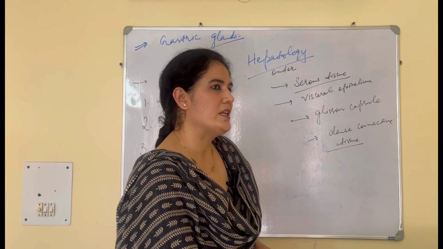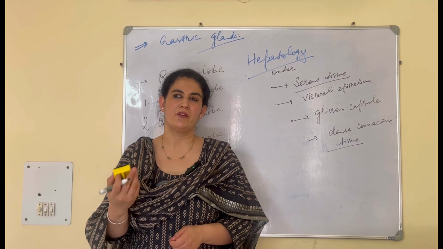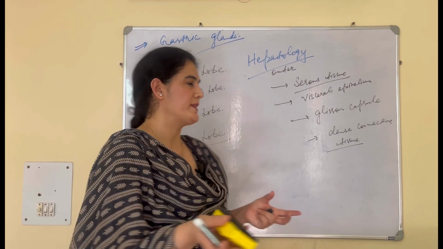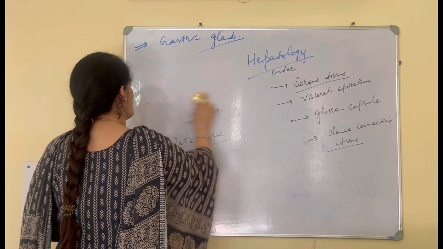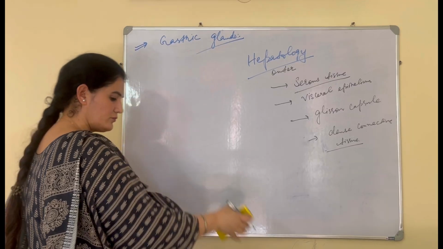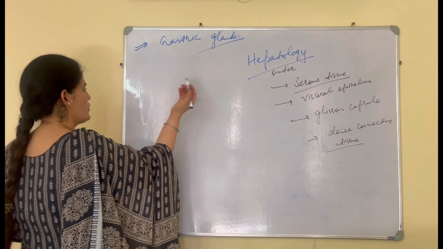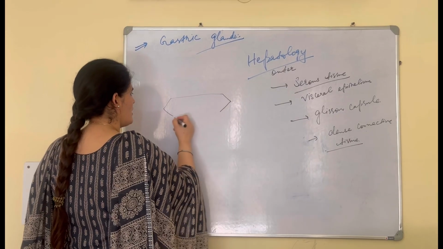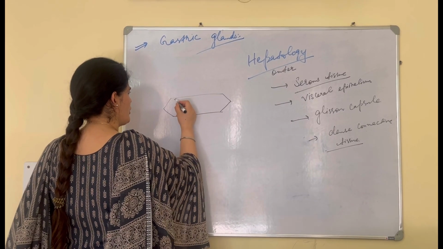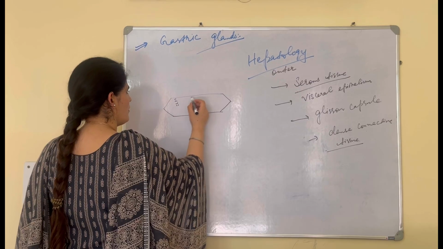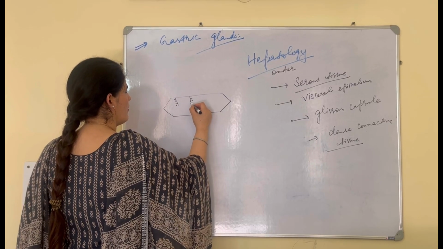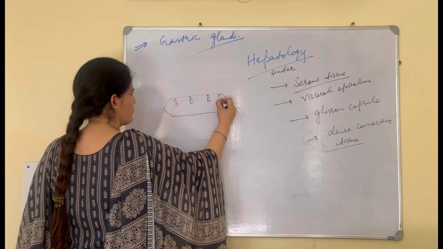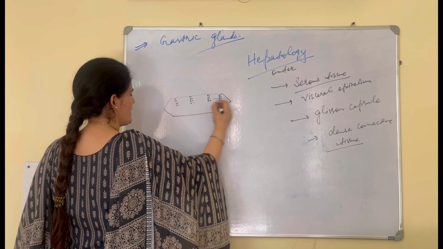Basically students, in the liver there are hepatic lobules, which form the cells. In the liver, what we have are small lobules. I will draw a diagram here to explain it to you.